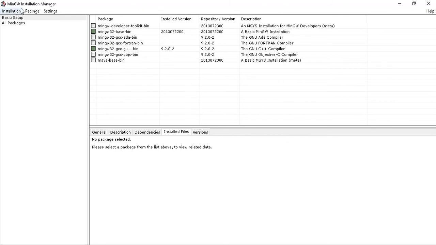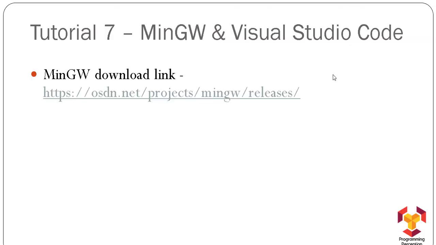Now we can close this MinGW installation manager. In case you want any other package to be installed, just mark it, click on installation, and click on apply changes. Now we will close this installation window and we can proceed further. If you want to check whether MinGW is installed in your system or not, you can go to the C drive and check the MinGW folder.